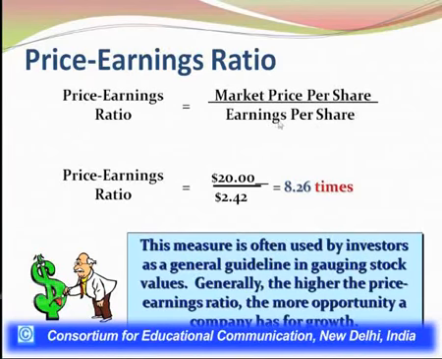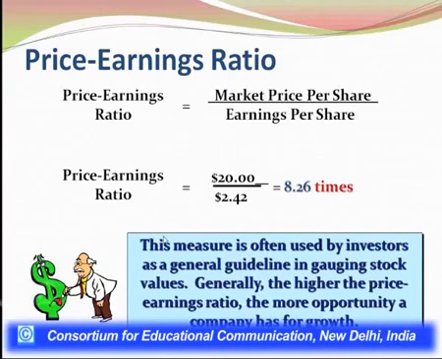So EPS, which we calculated on the previous slide, becomes the denominator here, right? So divide the market price by the value of earning per share, that gives you the ratio in times, not in pure form, so it is showing you 8.26. It means the market price of the company's share is 8.26 times higher than the earnings made per share by the shareholder, right? I hope you could get that well.